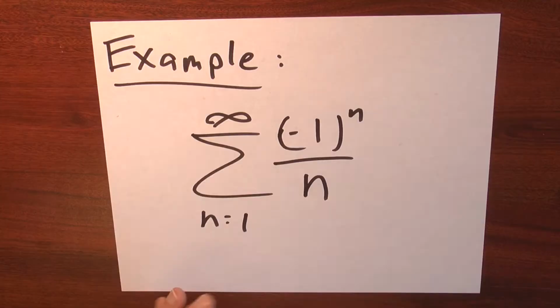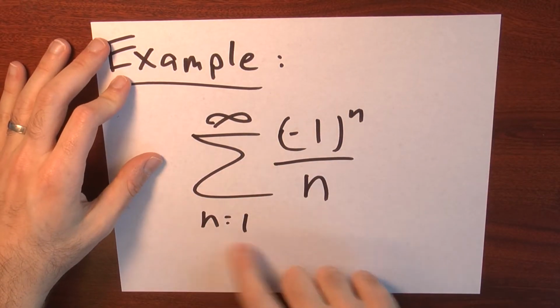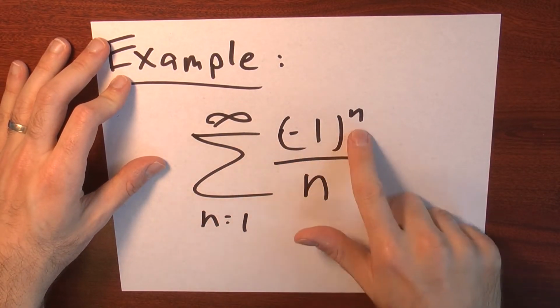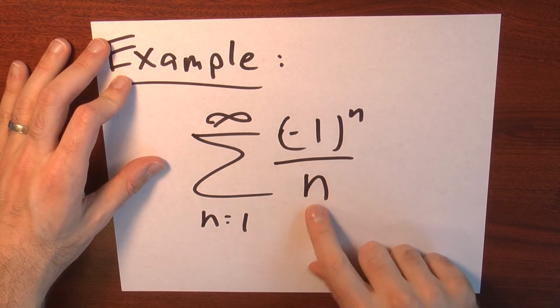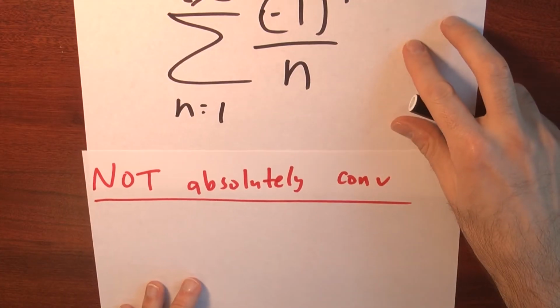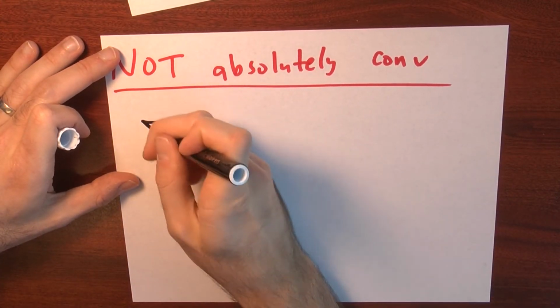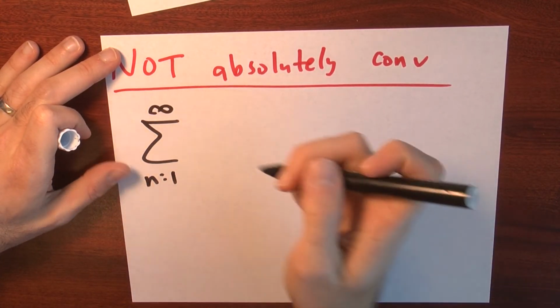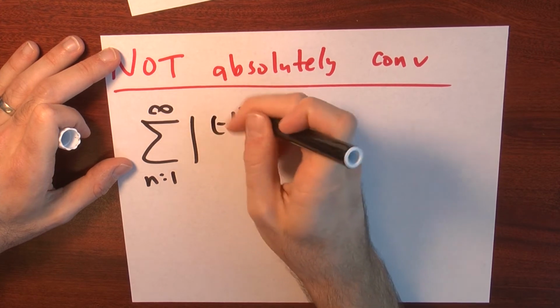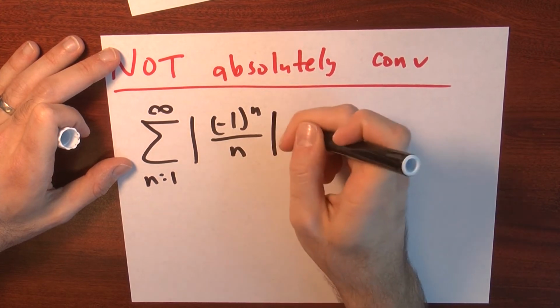Now, can I think of anything in the conditionally convergent part of that diagram? Can I think of any conditionally convergent series at all? Well, here's an example. The sum n goes from 1 to infinity of negative 1 to the nth power divided by n. I know this series is not absolutely convergent for the following reason. I can look at the sum n goes from 1 to infinity of the absolute value of negative 1 to the n over n.